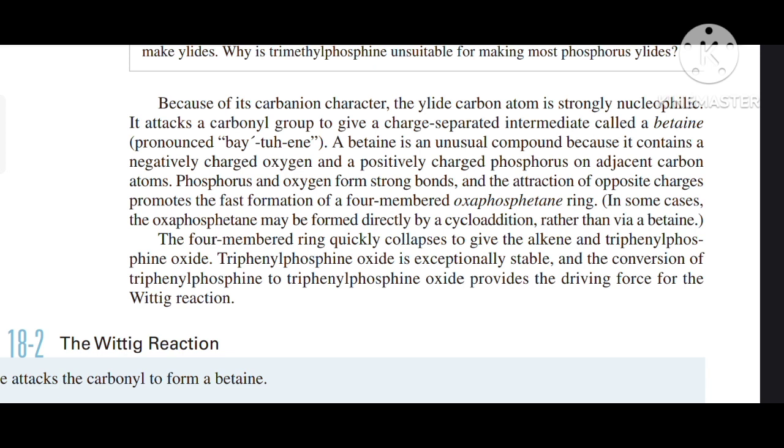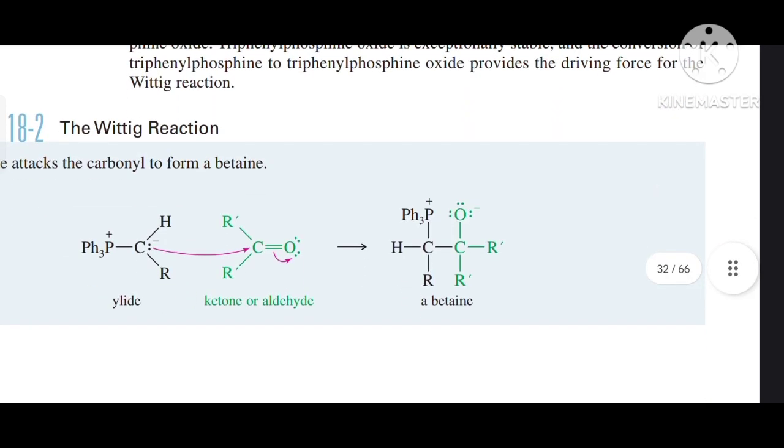The four-membered ring quickly collapses to give alkene and triphenylphosphine oxide. Triphenylphosphine oxide is exceptionally stable, and conversion of triphenylphosphine to triphenylphosphine oxide provides the driving force for the Wittig reaction.